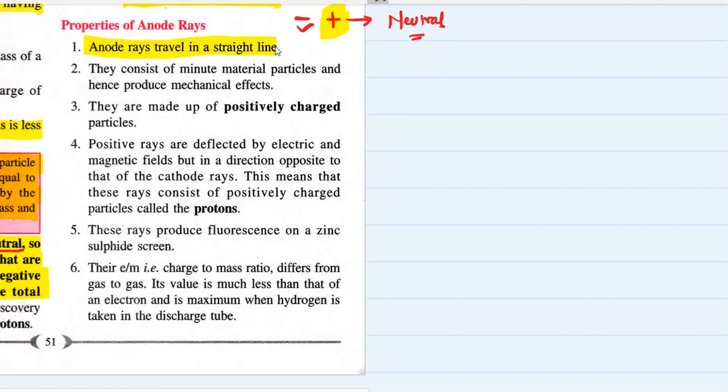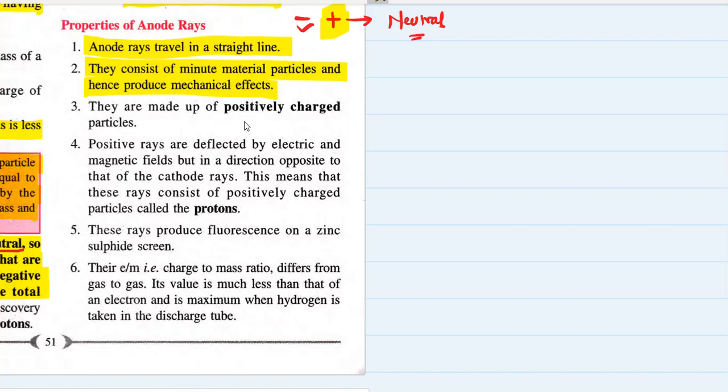So anode rays also travel in a straight line. They consist of minute material particles and hence produce mechanical effects. What do you mean by mechanical effects? अगर हमने एक लाइट पैडलिंग व्हील रख दिया उसके पाथ पे, तो वो पैडलिंग व्हील ऐसे रोटेट होने लगेगा. That means the anode rays exert mechanical force on this paddle wheel, and it starts turning. And this kind of mechanical force cannot be exerted by any other rays of light.